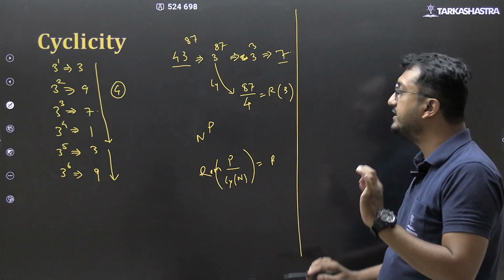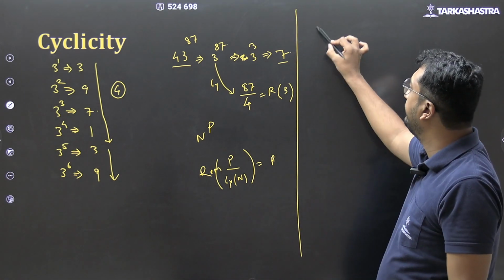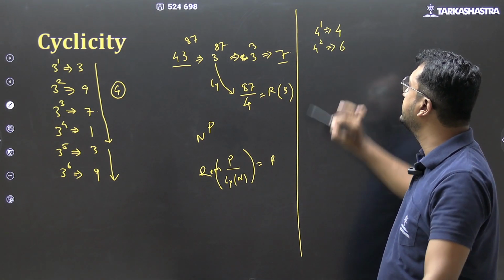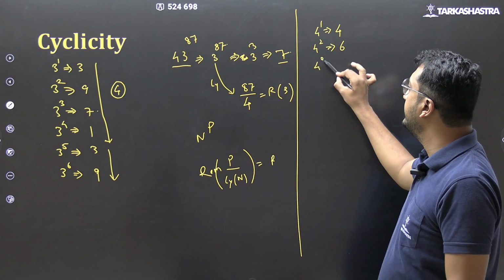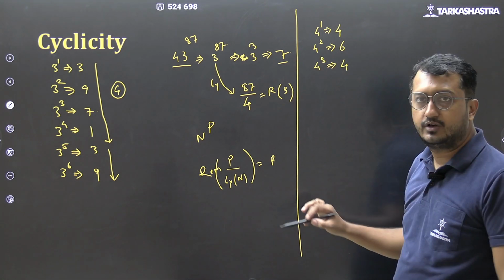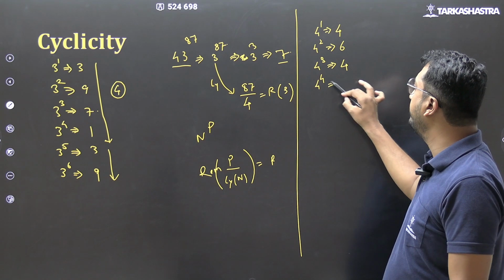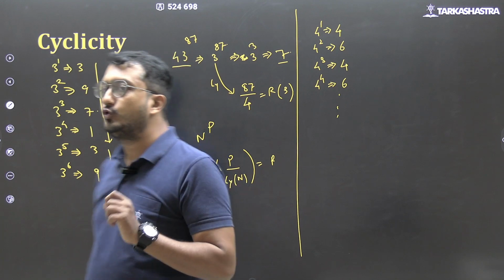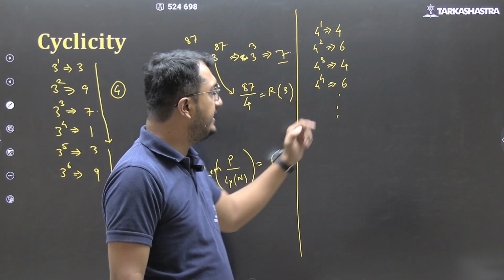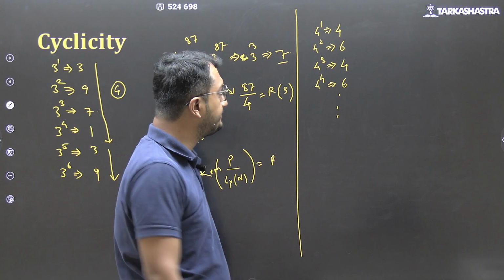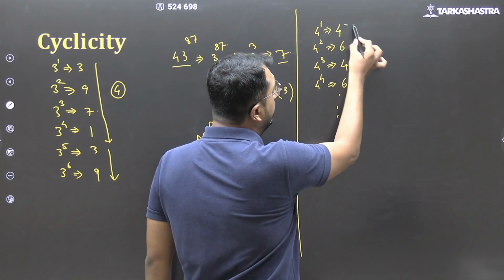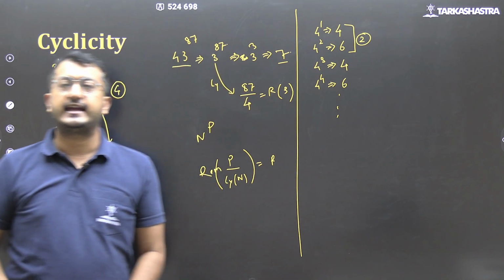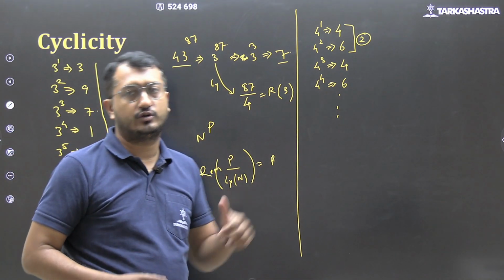Moving ahead, let us look at the cyclicity of 4. 4 raised to 1, last digit 4. 4 raised to 2, 16, last digit 6. 4 raised to 3, 64, last digit 4. 4 raised to 4, 256, last digit 6. And it will go on. Correct? Now, what we are observing, the cyclicity is of 2 only here.